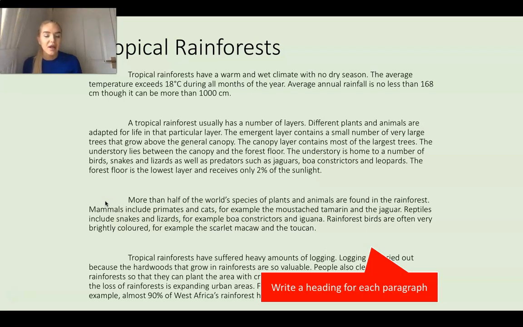Okay, how did you do? Well, we know the first one here is talking about the climate, the average temperature, the average rainfall. And that was all about the climate, wasn't it? So you might have written the subheading as climate. The second one, we can see the words number of layers. They're adapted for life in this particular layer. The emergent layer, the canopy layer, the understory, the forest floor. What's that talking about? The structure, well done.